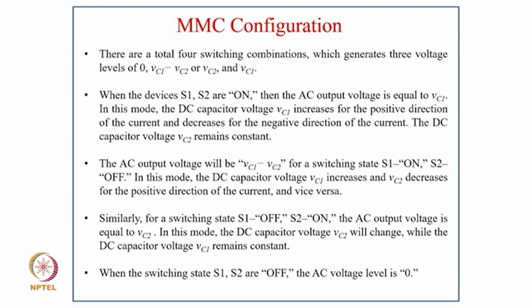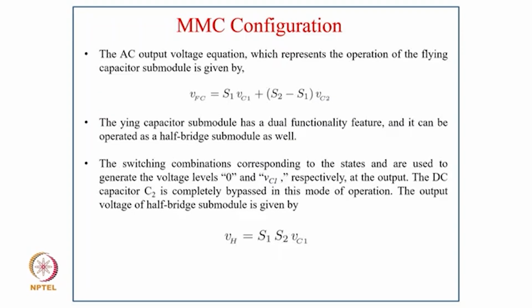The AC output voltage will be VC1 minus VC2 for the switching state S1 on and S2 off. In this mode, the DC capacitor voltage VC1 increases and VC2 decreases for the positive direction of the current, and vice versa. Similarly, for the switching state S1 off and S2 on, the AC output voltage is equal to VC2. In this mode, the DC capacitor voltage VC2 will change while the other DC capacitor voltage will remain constant, and when the switching states S1 and S2 are off, the AC voltage remains 0.